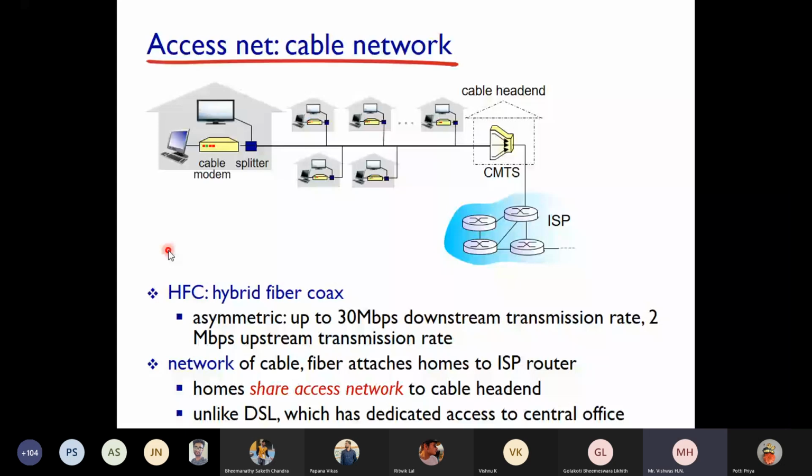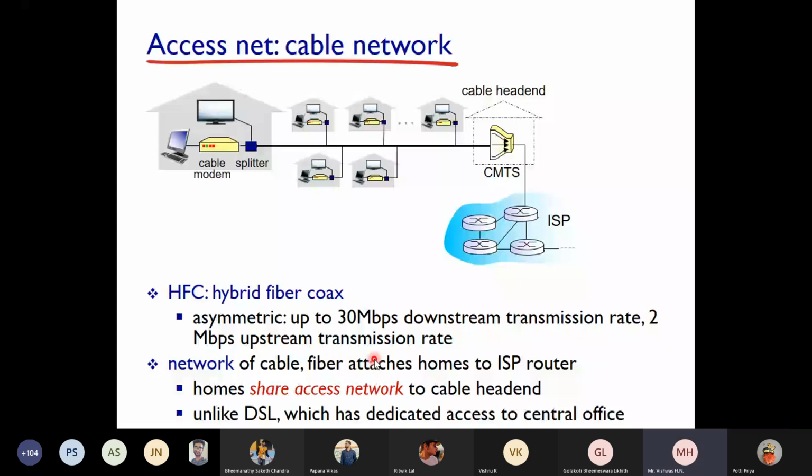So let's see the figures of the cable network. It is a hybrid fiber coaxial cable, not copper. Please make the change. Hybrid fiber coaxial cable. It's asymmetric: up to 30 Mbps downstream and 2 Mbps upstream transmission rate can be provided with cable networks, and it is improved now. Even 100 Mbps can be given.